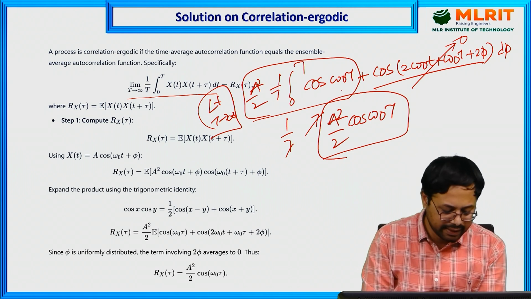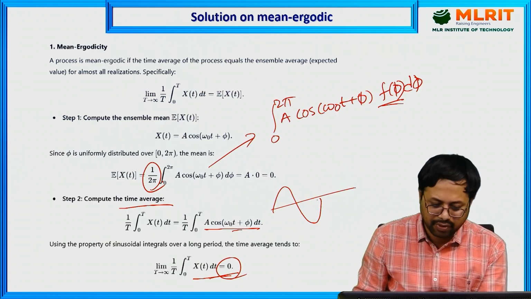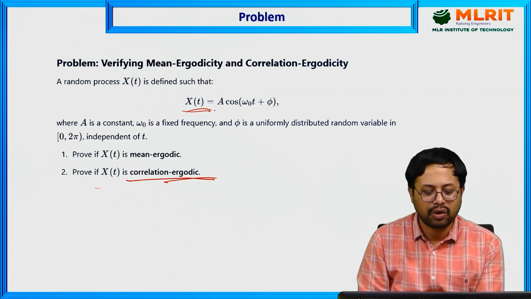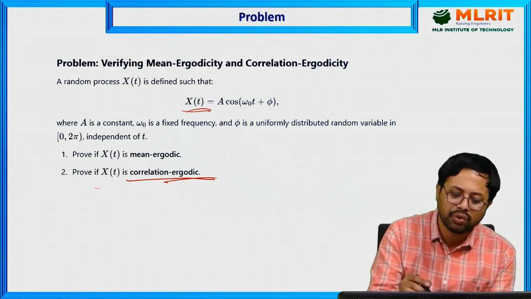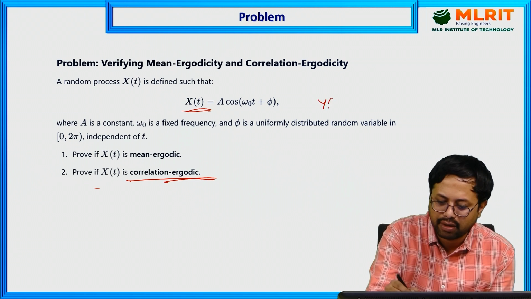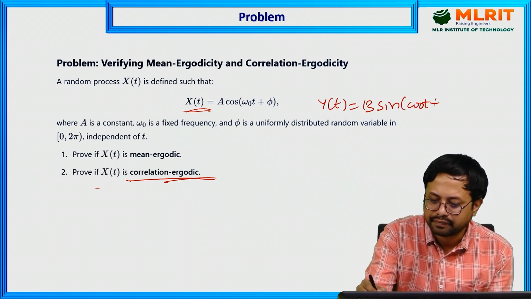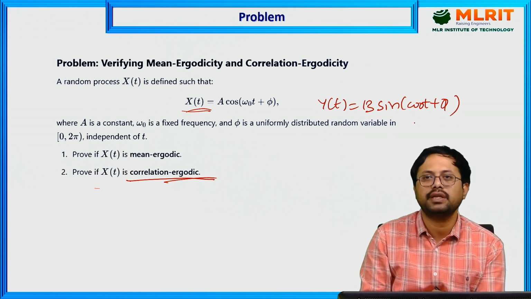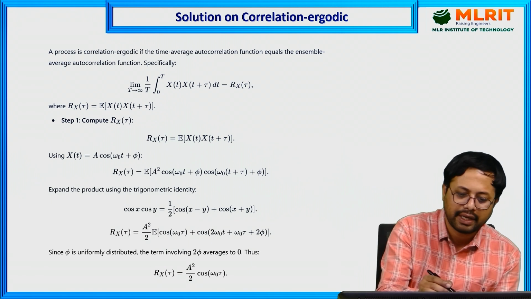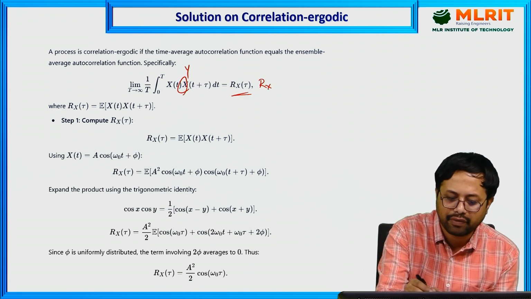In the question we have only x of t, which is why we can use only the autocorrelation ergodic. If you have two signals, x of t and some y of t equal to b sine omega naught t plus phi, then you again apply the same formula, with y in place of x, giving r xy of tau.